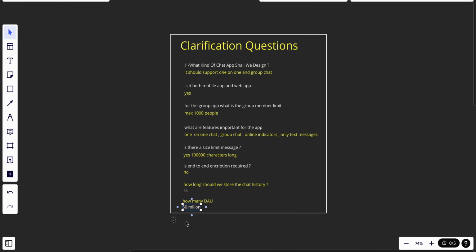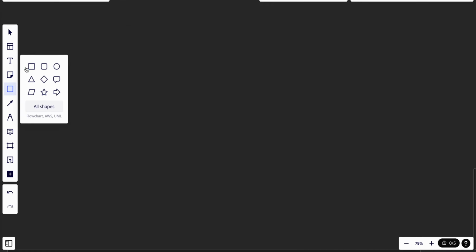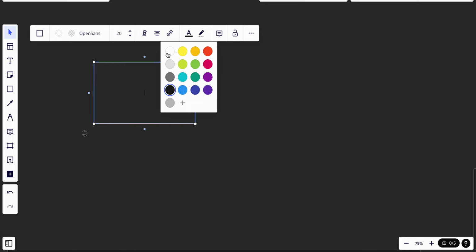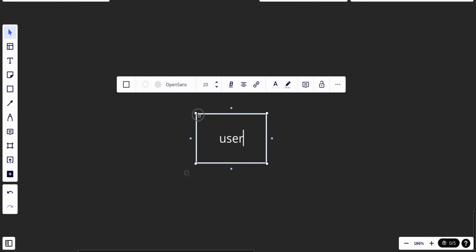Okay. So these are the requirements. Let's start by proposing the high level design. First of all, let's start simple, and after that we can make it as complicated as we want. So let's say we have user one, and let's make this one quite small.